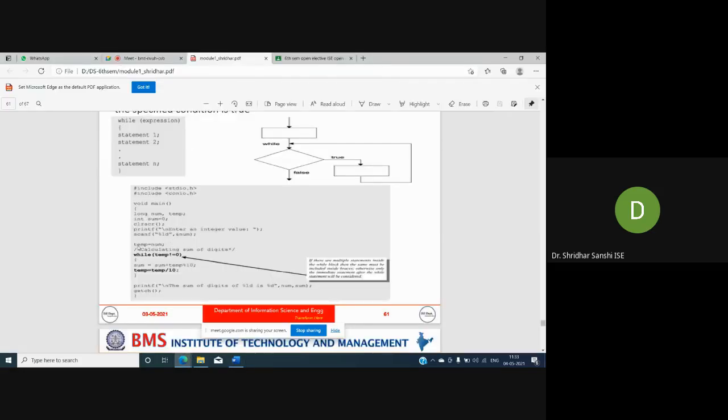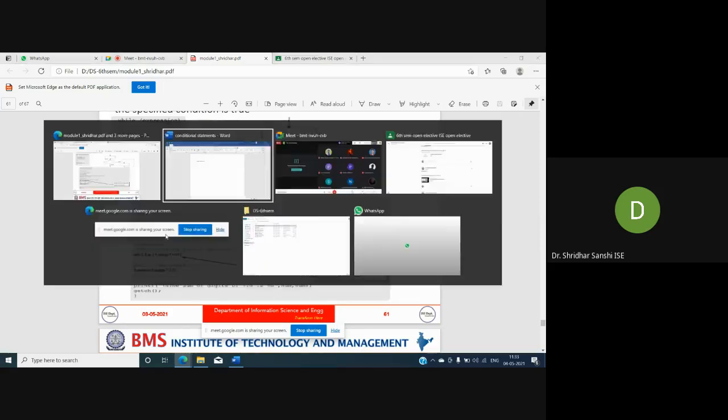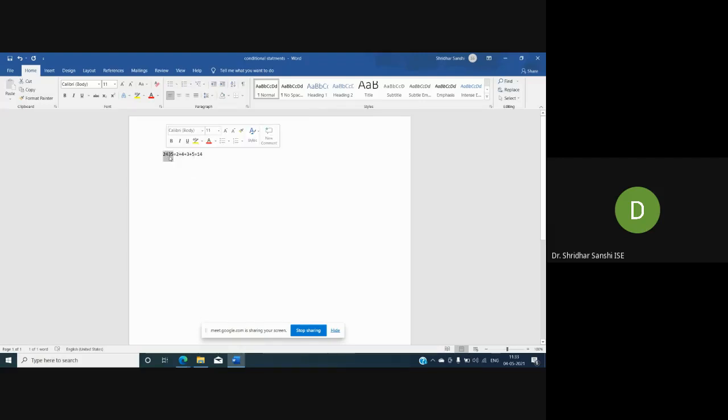See here, temp equal to num. So I'm reading some integer number. LD corresponds to long integer, right? So I'm reading one integer value. Suppose this integer value is 2435, this is an example.